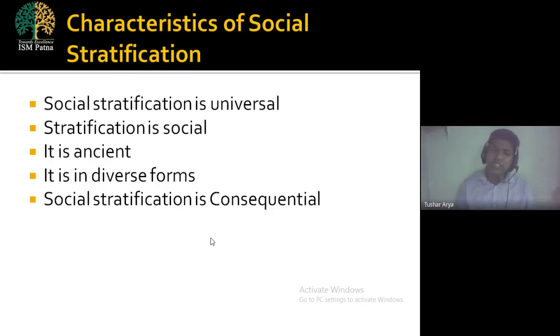So in every society, we should know what the characteristics of social stratification are, or in whatever country we are, the social stratification exists because these characteristics can't be changed according to the state, according to the nation, or according to any country. These characteristics are the same for India, as well as for any European country, or for any African country.